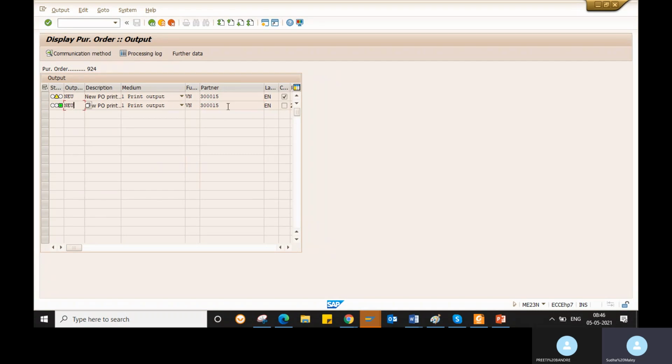So you want to send the purchase order to your vendor. Okay, so whether it is print or fax, if you want to send through an email also, you can send. Okay, so these are the different types of mediums we have. The mediums are nothing but how we are sending the data to the vendor, whether it is print or email. If it is EDI, that means the vendor has a different system, not an SAP system. If the vendor has different software, then you can send to the vendor system through EDI. Okay, if the vendor has an SAP system, then you will send through ALE. Okay, so that is the difference between EDI and ALE.